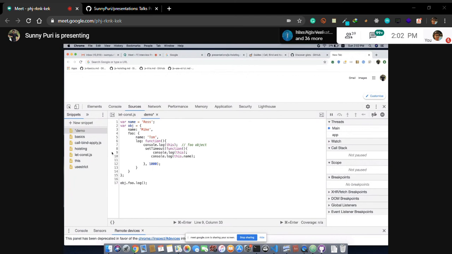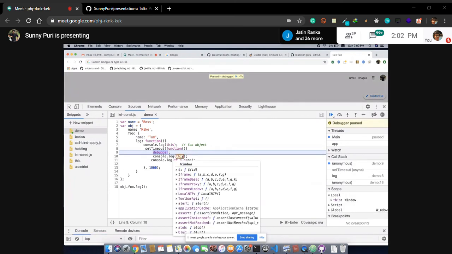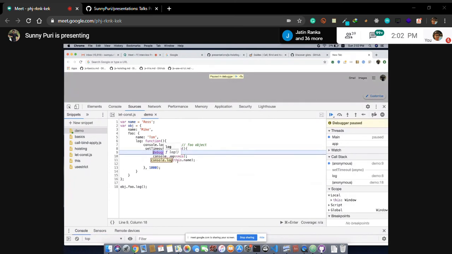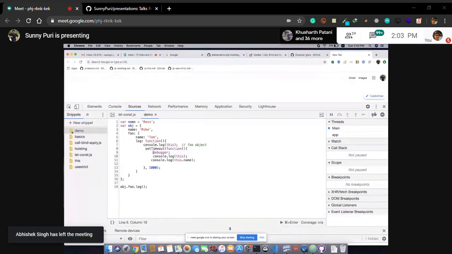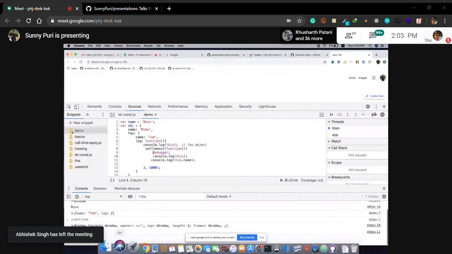Let's add a debugger, or you can write debugger like this. Okay, this is basically a window object. So this will be window.name. What is window.name right now? Ross. So logically it should print Ross. Let's see what it is printing. It is printing Ross. I got confused because of the lexical scope. I thought setTimeout was having something different, but yes, it is pointing to window.